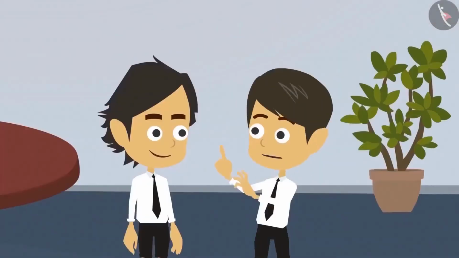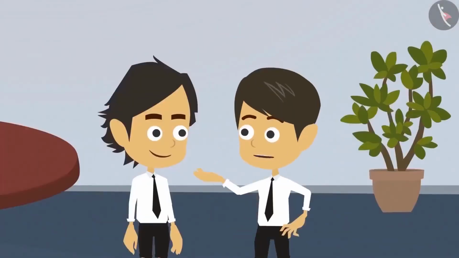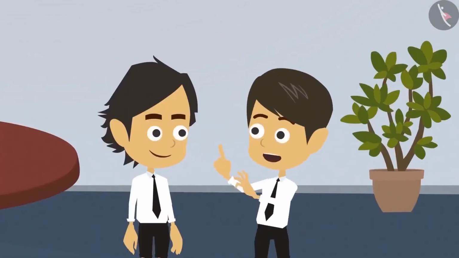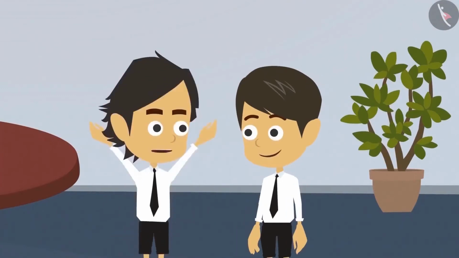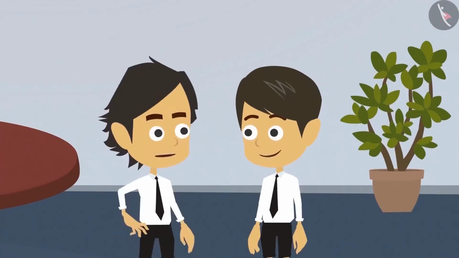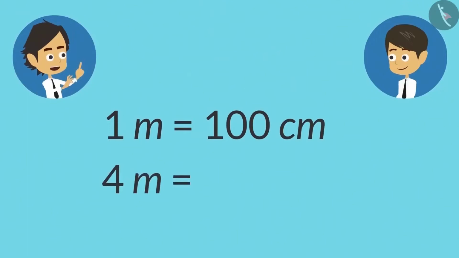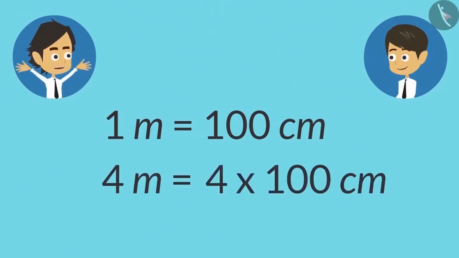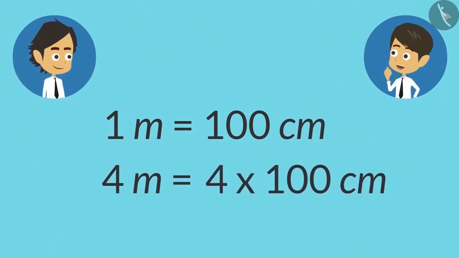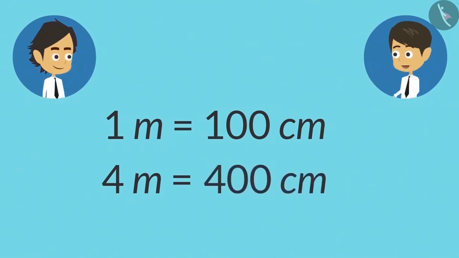There is one more question. We converted our height from centimeters to meters. But if we have to convert meters into centimeters, then what should we do? That is very easy. We are aware that 1 meter has 100 centimeters. So if an object is 4 meters long, then to convert its length into centimeters, we will multiply it with 100. Which means the length of a 4-meter object in centimeters would be 4 multiplied with 100 equals 400 centimeters.